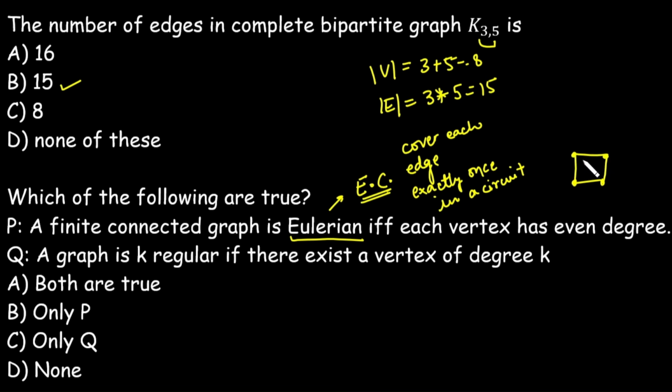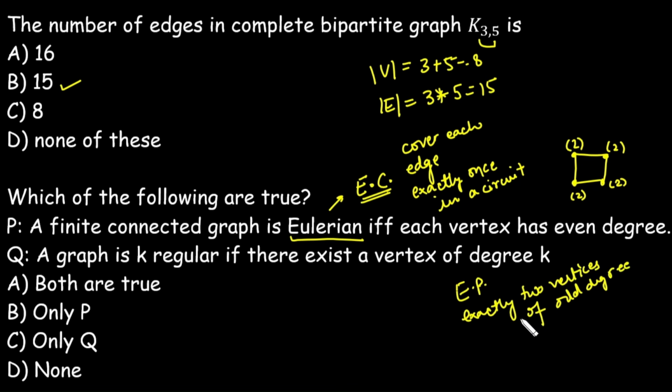Now in this case, what is the degree of each vertex? That is 2. It means the P statement is correct. So remember that this is the correct result: a graph is called Eulerian if it has an Euler circuit, and that is only possible when the degree of each vertex is even. On the basis of the same, we have another result for the Euler path. It says that if in a graph exactly two vertices have odd degree, then it contains an Euler path.